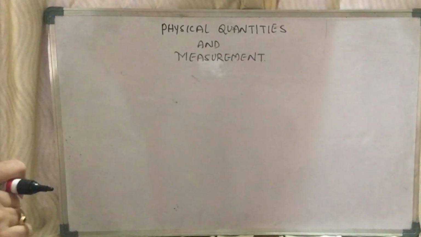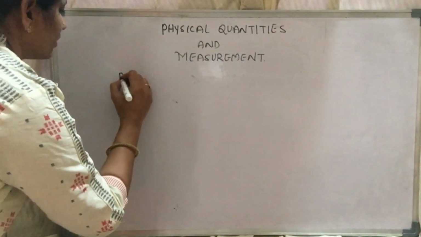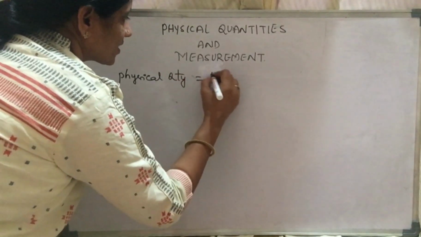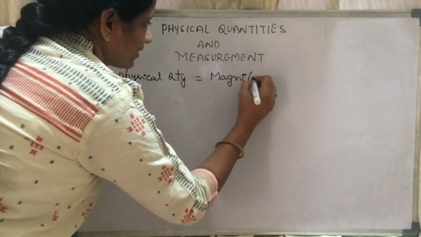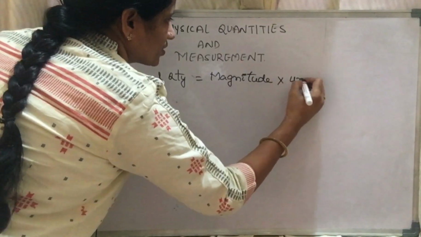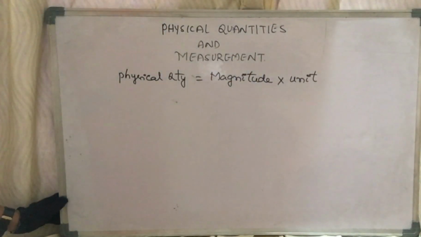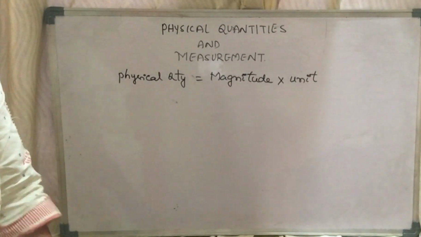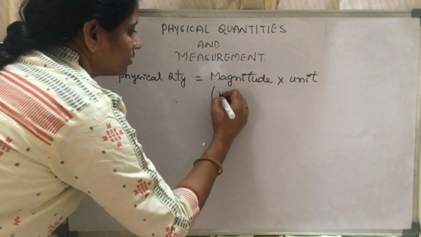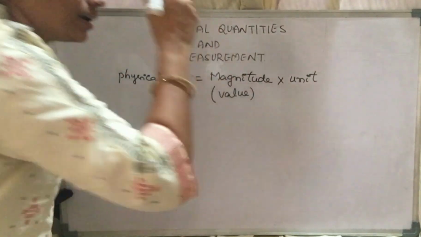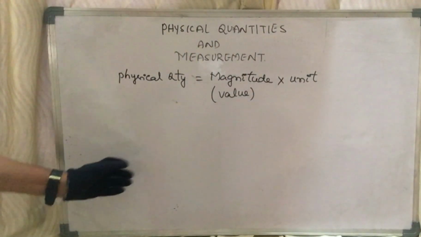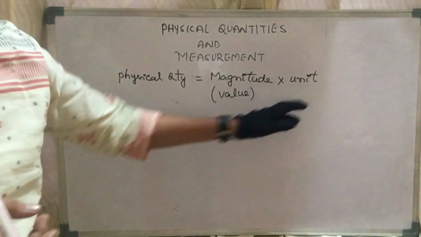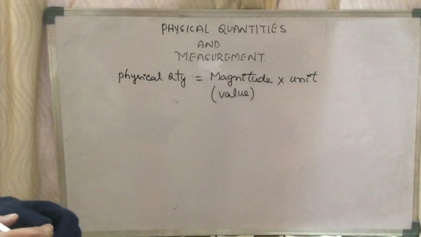How do you express the physical quantity, children? Physical quantity is always expressed as magnitude multiplied by unit. Madam, what is this magnitude? Magnitude is nothing but the value, a number, the value which tells us how much the quantity is, multiplied by the unit of that physical quantity.